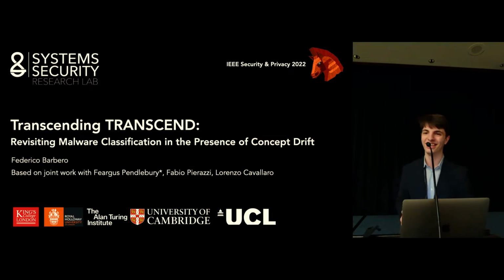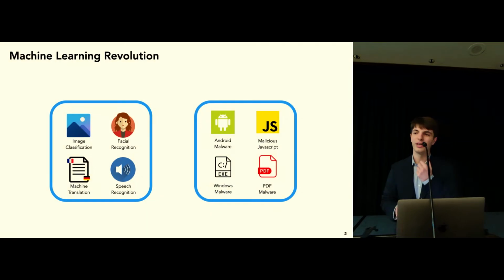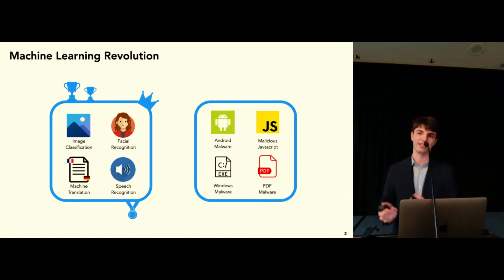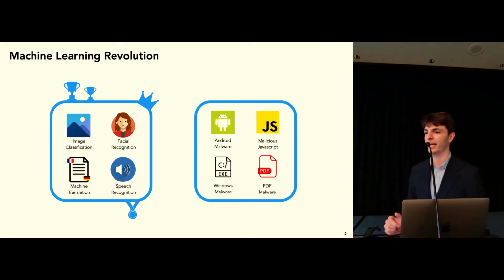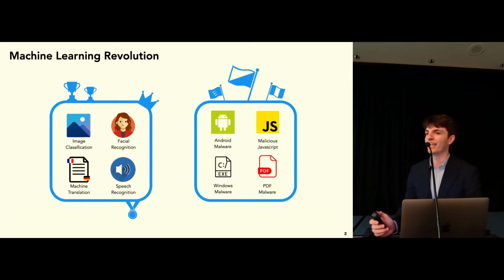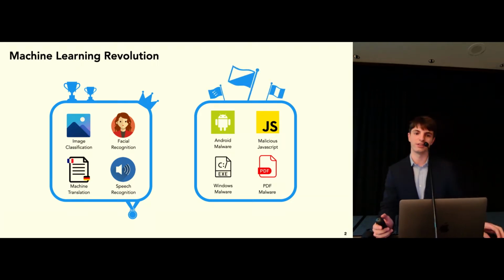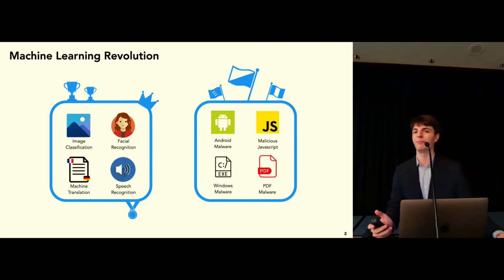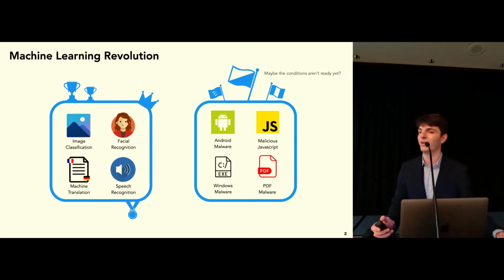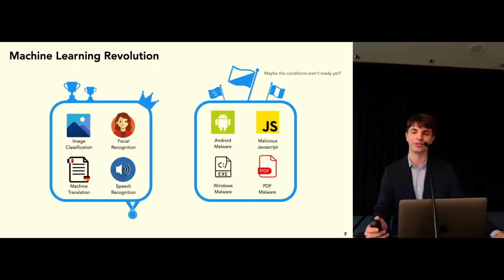It's so great to be here today. So we all know the story of machine learning's effectiveness. Machine learning has dominated in tasks ranging from image classification to neural machine translation. And while machine learning has shown very promising results, there still seems to be something missing when it comes to malware classification. So you may ask, Federico, what's taking so long?